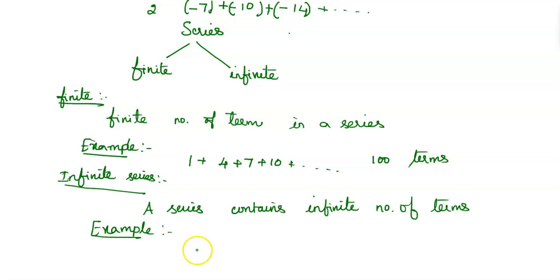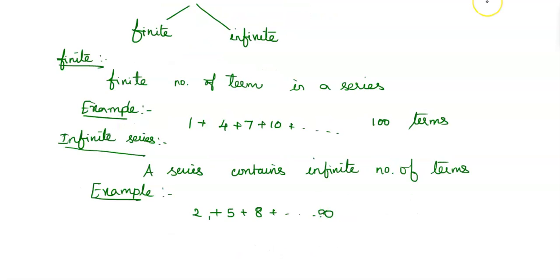So for example, we can consider 2 plus 5 plus 8 plus etc. up to infinity. Likewise, if we are taking this, it is an example of an infinite series. The end term is not known, so we call it an infinite series. Hope you are clear with the series. Initially we have two important types of series. One is arithmetic series.